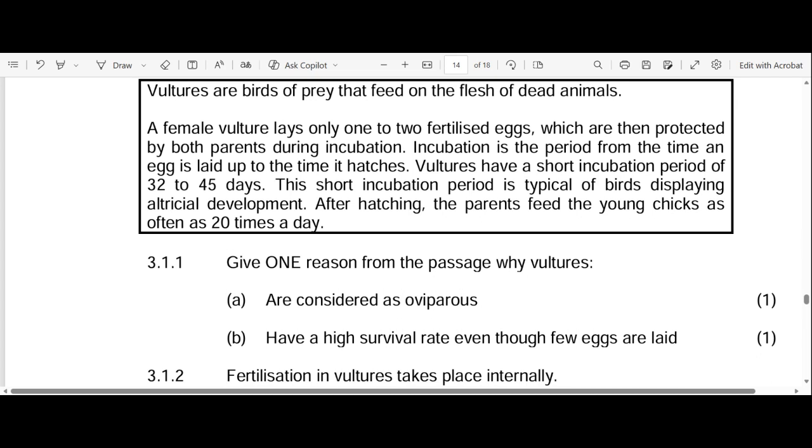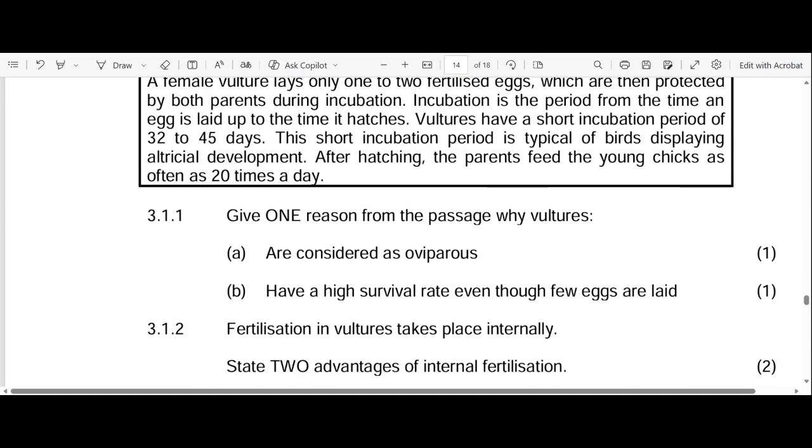Give one reason from the passage why vultures are considered as oviparous. Remember, oviparity is where the eggs are laid, and in the extract they told us that the vultures lay eggs until they hatch. So that's the reason why they're considered oviparous, because oviparity is a reproductive strategy where birds lay eggs.